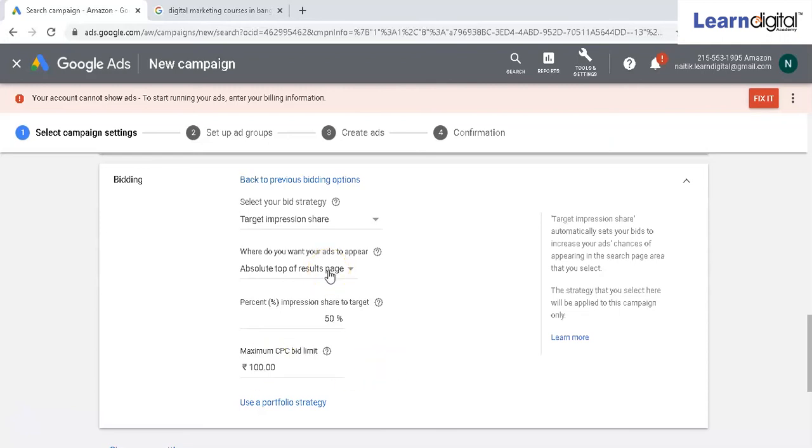We have given them the inputs, and the algorithm will try to fulfill this. So I want 50% of my impressions to come from the absolute top of the result page, and my maximum CPC is 100 rupees per click, the biddable amount. I can't pay more than that. This is a really good option, the maximum CPC bid limit. I hope you have understood this clearly. Target impression share is a very good bidding strategy where you can adjust your position and try to bid on that position only. I hope this is pretty clear.